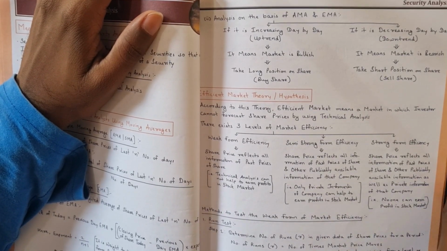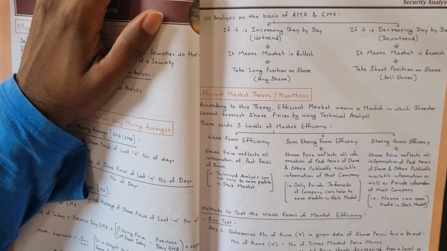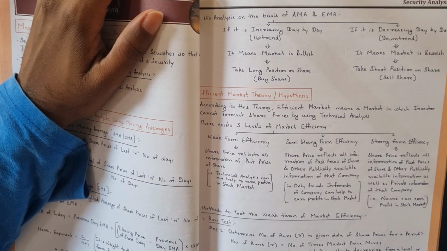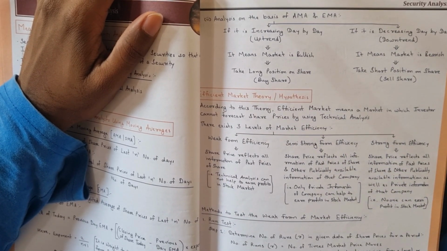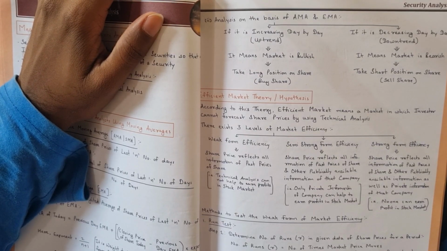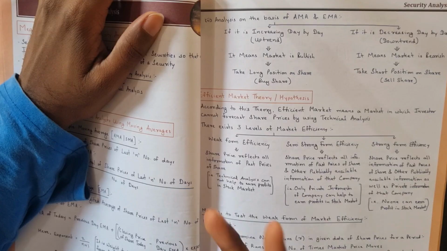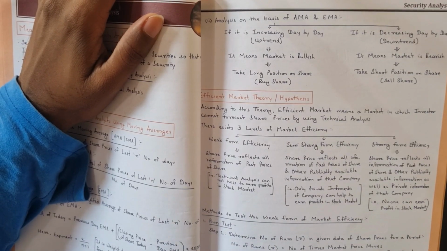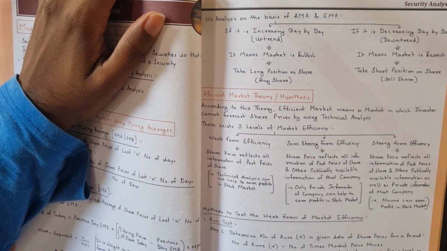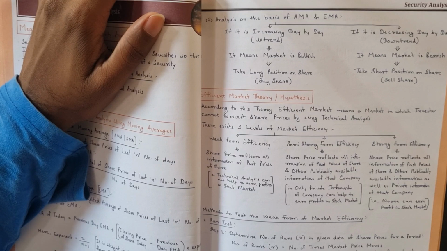So if you want an efficient market, it means nobody can earn profits by seeing the previous data, the past prices. That is your technical analysis.